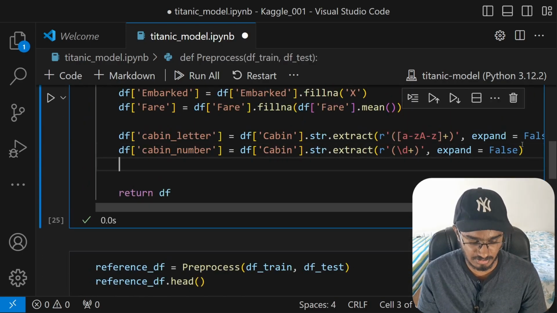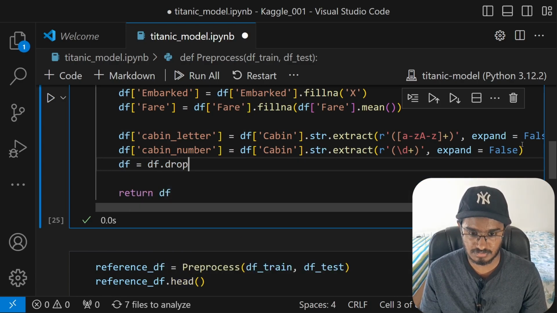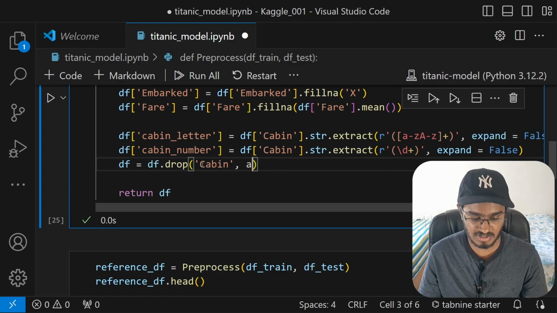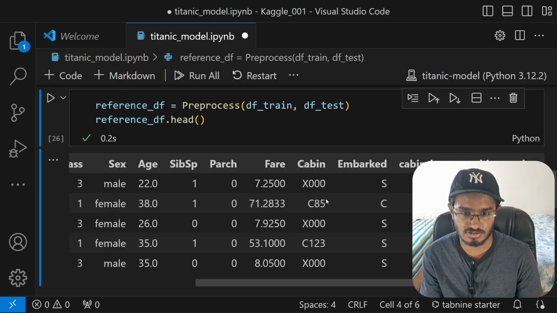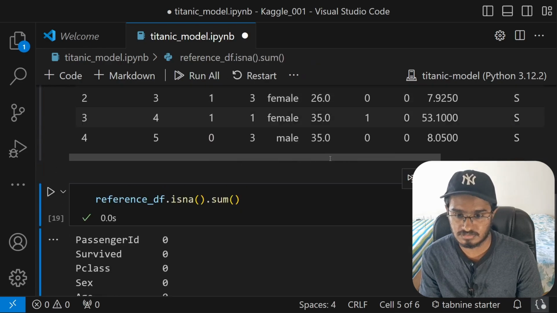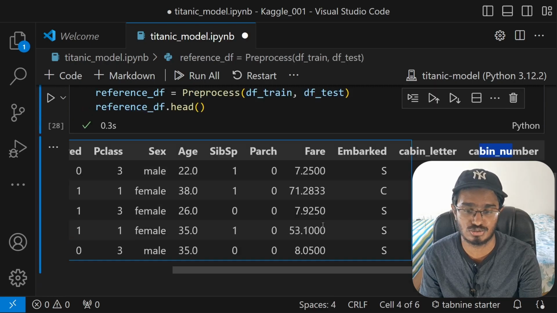What I will do here, come here and df will be df.drop cabin, and then I will mention axis equal to 1. All right, so we've mentioned that. Now let's just run this code cell once again. All right, now we don't see the cabin column itself, but then we see the cabin letter and the cabin number as 2 separate columns.